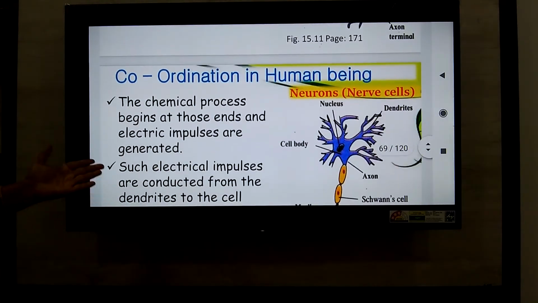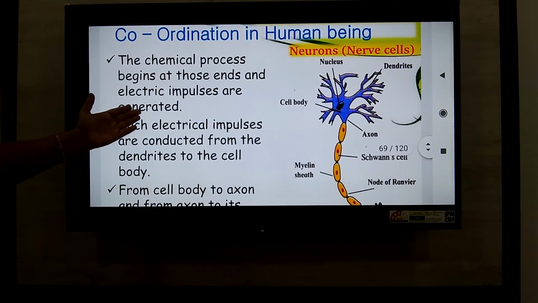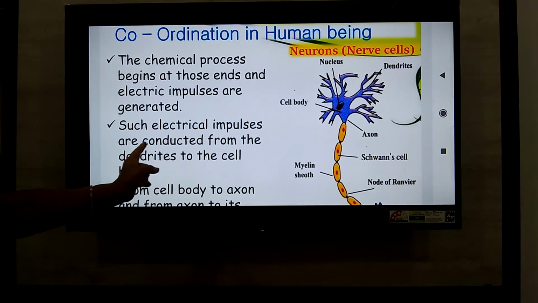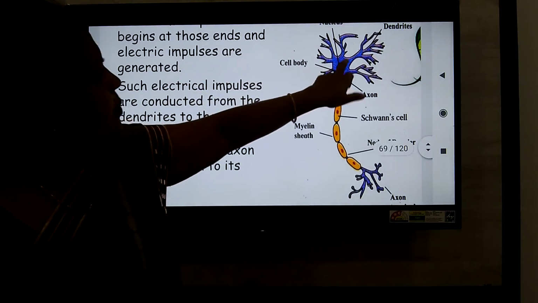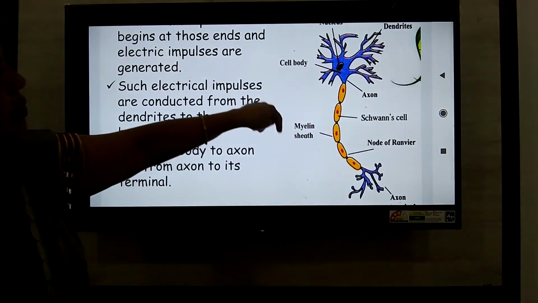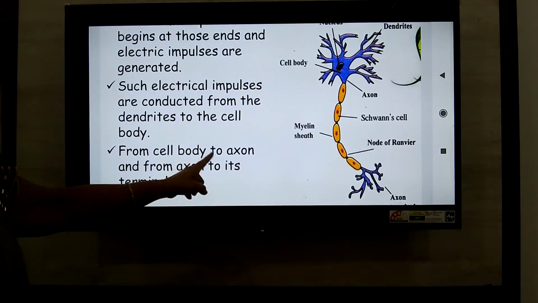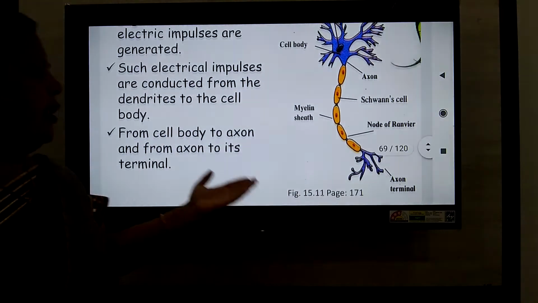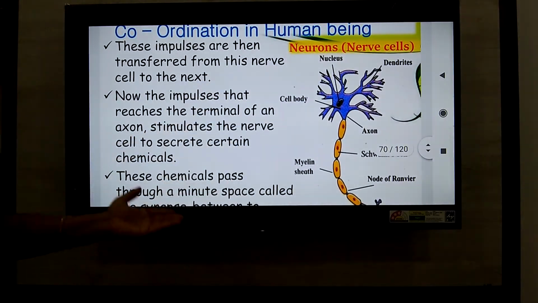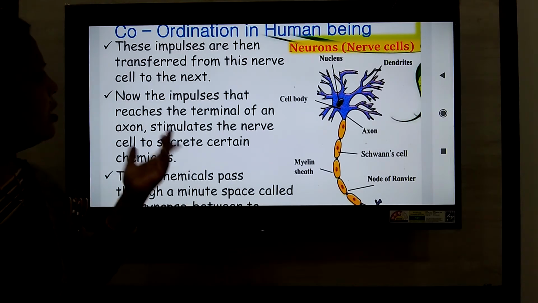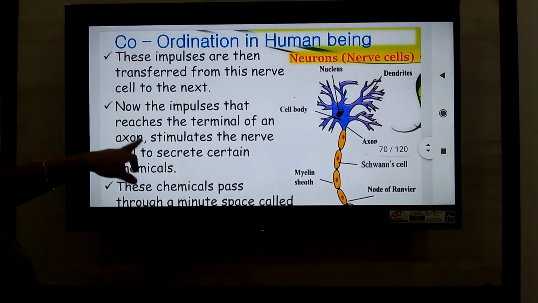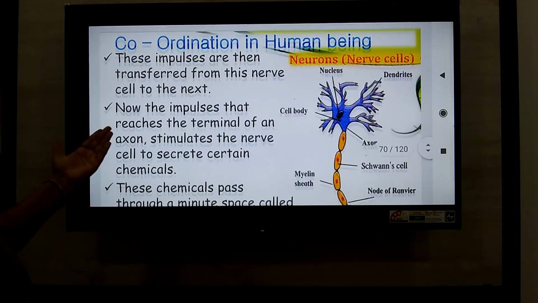The chemical process begins with electrical impulses. They are generated at the dendrites, and from the dendrites these impulses are conducted to the cell body. After that, from the cell body, they are sent toward the axon and to its terminal. Next slide. These impulses are sent from one nerve cell to the next nerve cell, and they reach the brain as well as the spinal cord.